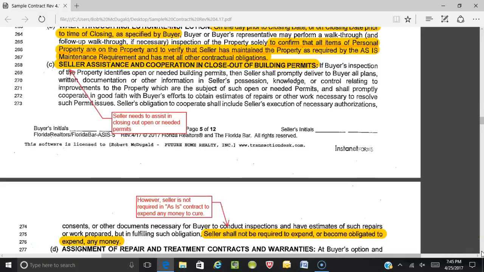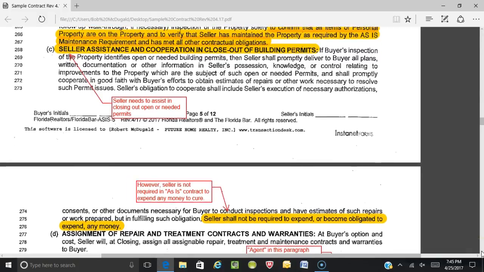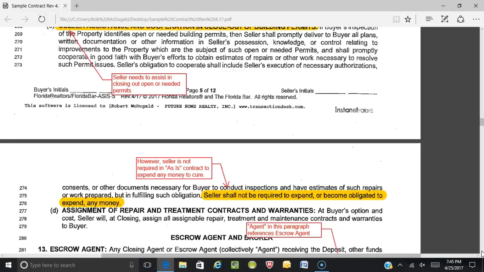All right. But this just says if you discover some things and the buyer says, okay, I still want to proceed, but I need some help getting this stuff closed out or remedied or whatever the case may be, then the seller needs to cooperate if they have any items to assist. Seller's obligation to cooperate shall include execution of necessary authorization. So like if we need something signed by them because they're the current owner of the property, then they agree to do that, or other documents necessary for buyer to conduct inspections and have estimates for such repairs or work prepared. But in fulfilling such obligation, here it is, seller shall not be required to expend or become obligated to expend any money.